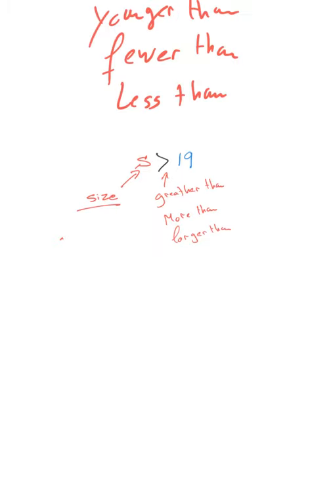All right, the last one I want to talk about is when we have greater than. For example, let's suppose the size measurement is greater than 19 inches or 19 meters. So the size is greater than 19, more than 19, larger than 19. If we're talking about age, it's older than 19, right? And also we can say above 19.